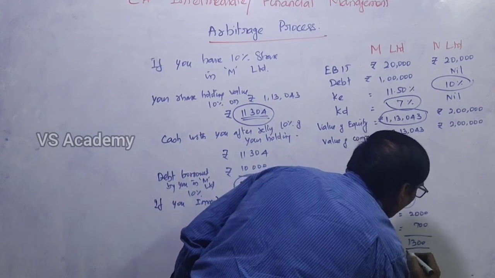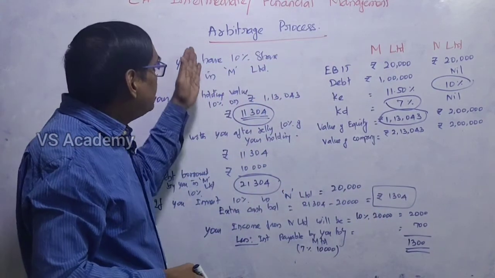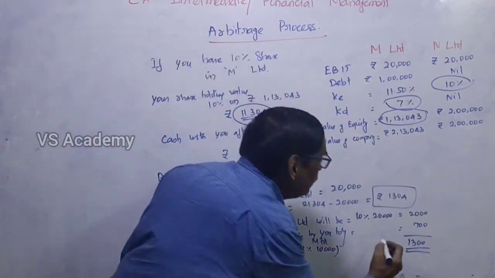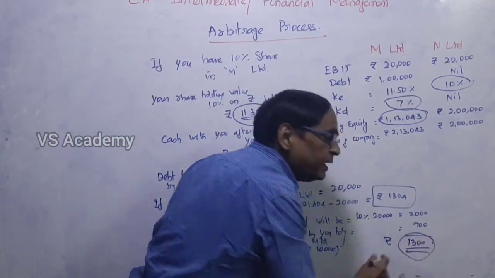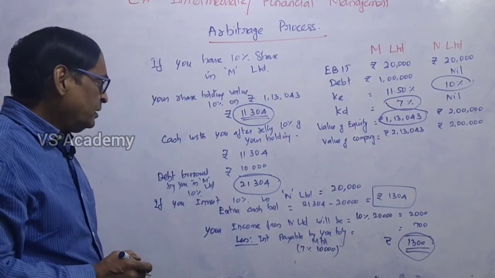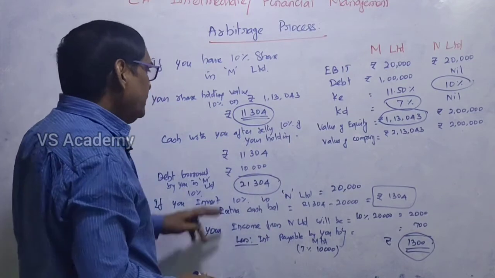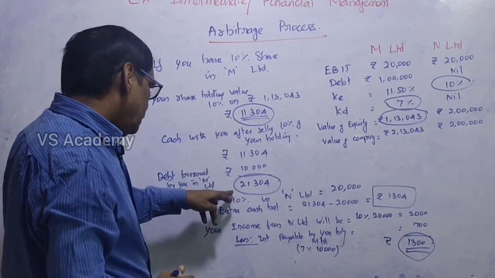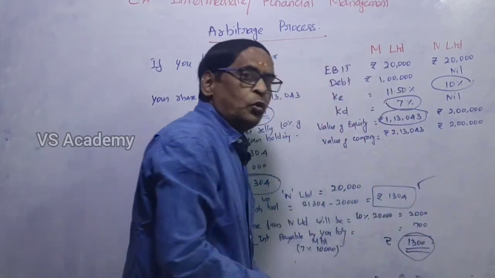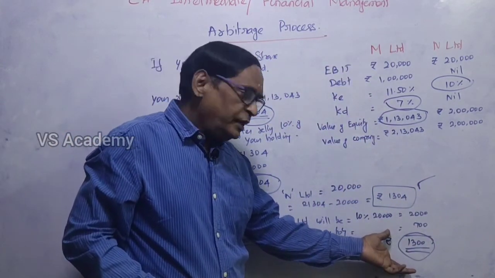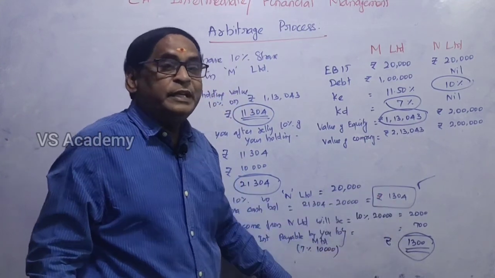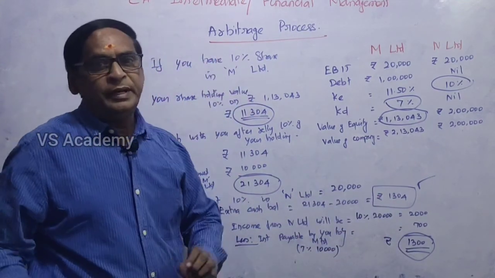So the same amount of income you can get in the arbitrage process if you invest in N Limited. At the same time, you also have the extra cash. So your income will be 1,300 and then your extra amount will be 1,304. So it is beneficial under the arbitrage process.